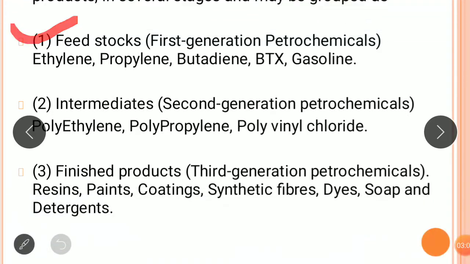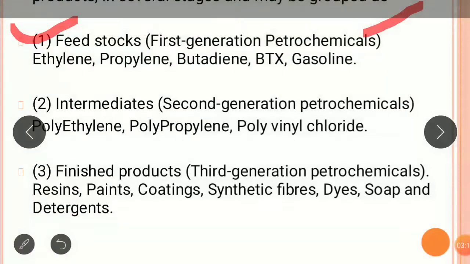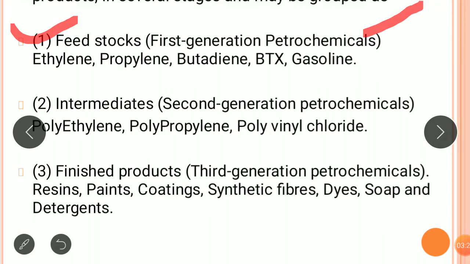Whatever raw materials we get from petroleum or natural gas are first converted into feedstocks, also called first generation petrochemicals. Examples are ethylene, propylene, butadiene, BTX, and gasoline. They are generally called the feedstock for petrochemical engineering.